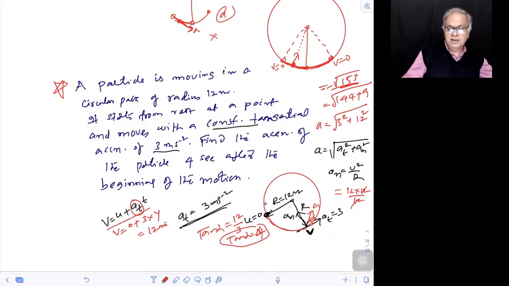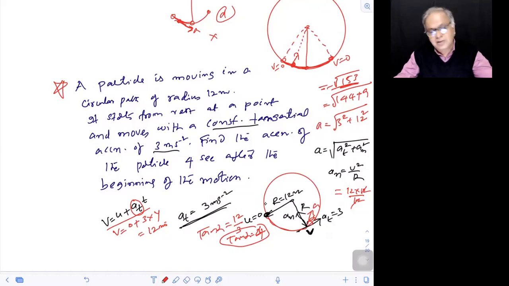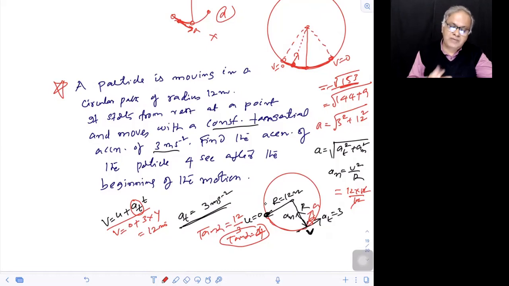In general, when both velocity is changing in terms of magnitude and direction. So if somebody asks what is the direction of acceleration in a circular path, you will never say towards center. You will ask whether it is uniform circular motion or non-uniform circular motion. If it is a non-uniform circular motion, A is not at all towards center, it is somewhere in the middle. But in that case, we can think of A as having two components, A normal and A tangential.